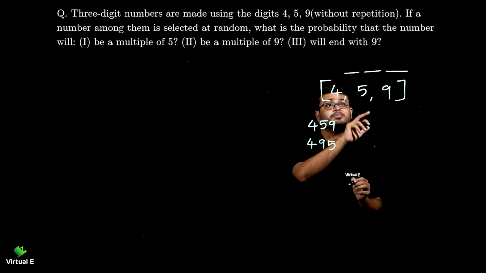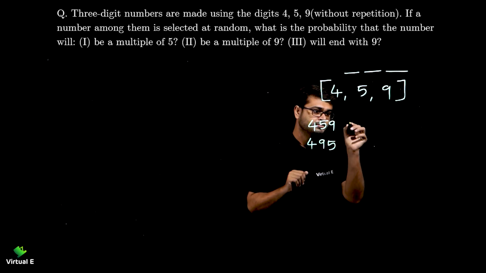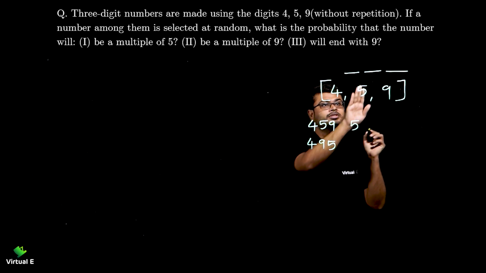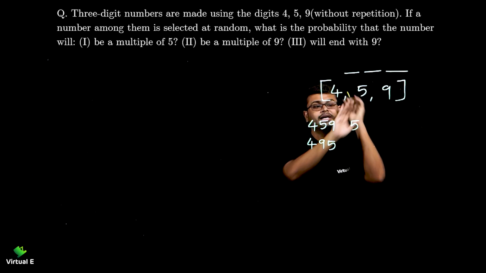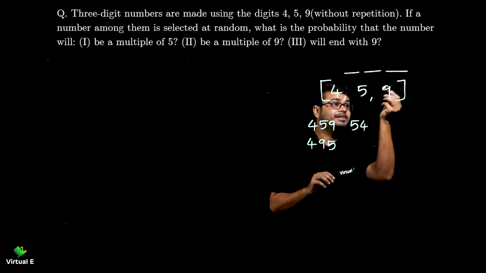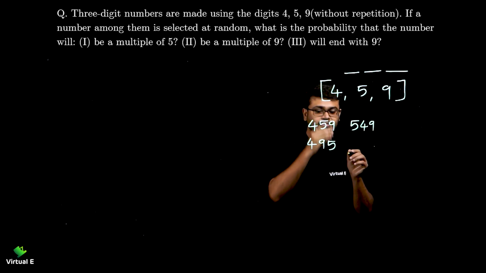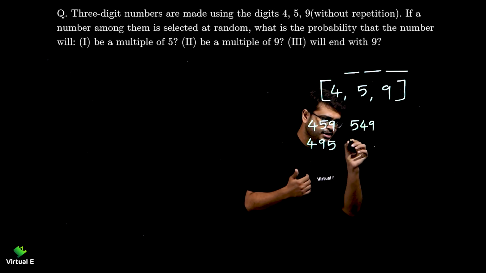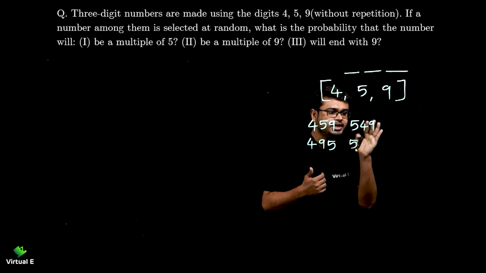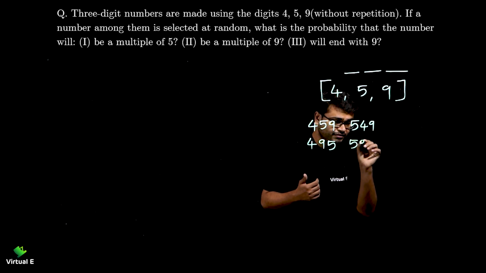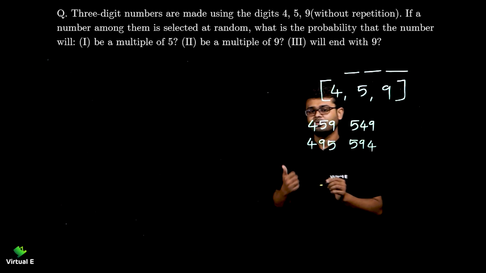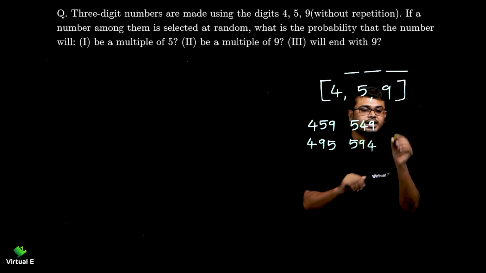Now on the first place I am going to take 5. So 5 here. What are the other 2 numbers I need to take? Let me take 4 first. So what's left? 9. One more possibility here, keep the 5 here and interchange 9 and 4. So 5, 9 and 4. Simple.